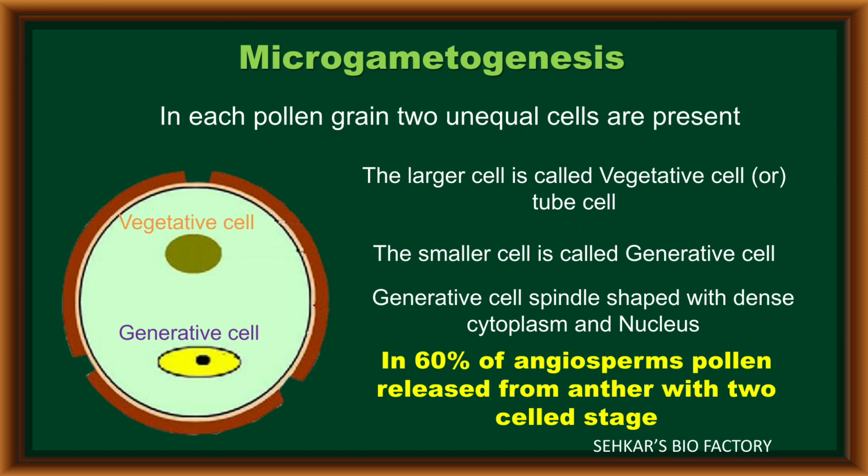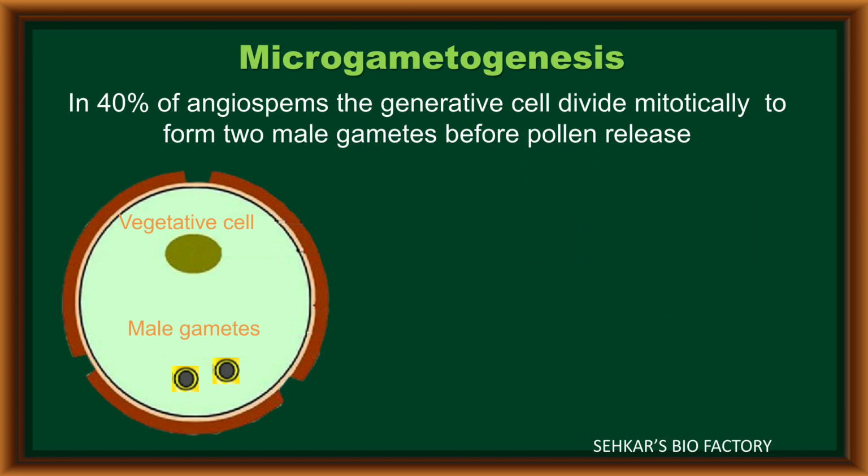In most angiosperms, nearly 60%, the pollen grains are released outside of the anther at the two-celled stage. But in the remaining 40% of angiosperms, the pollen grains are still inside the microsporangium or pollen sac and undergo a second mitotic division. This second mitotic division is performed only by the generative cell.